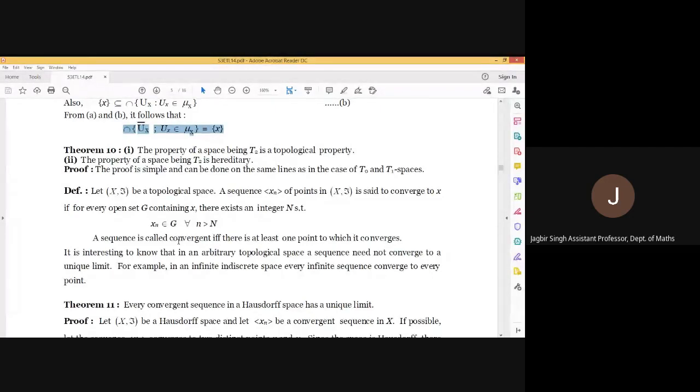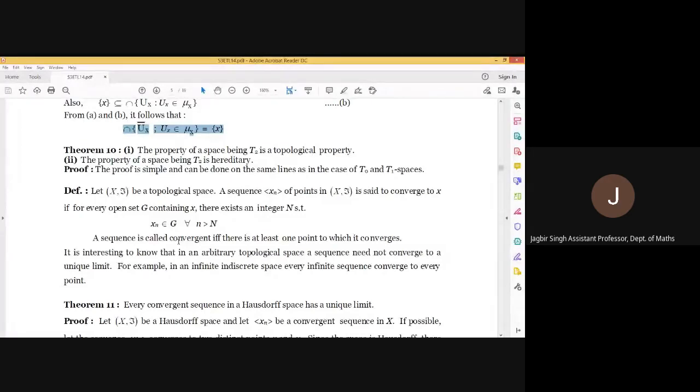And in analysis, all of you have studied that a convergent sequence must have a unique limit. But here, we are going to discuss that it's not necessary in the case of topological spaces in general.